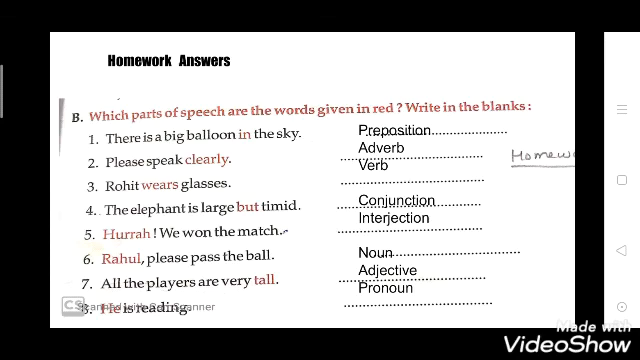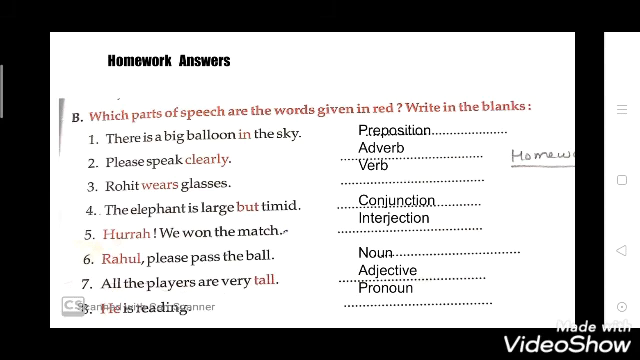So now children, first we will do our homework part which I gave you in my previous video. The question was, which part of speech are the words given in red? Write in the blanks. So you have to find out the part of speech of the words in red color and then write in the blanks.